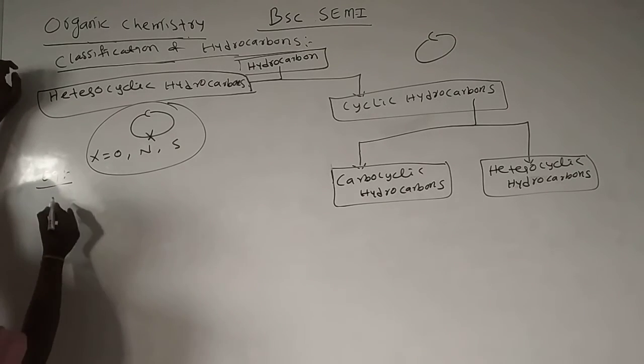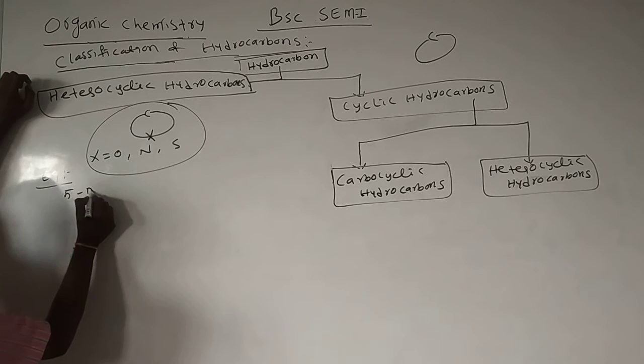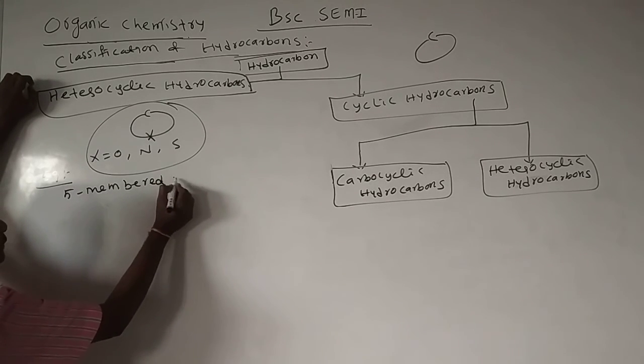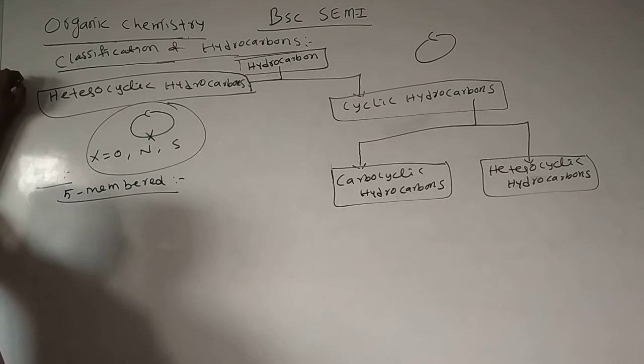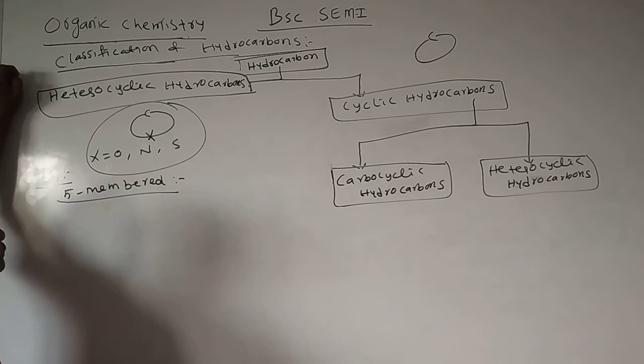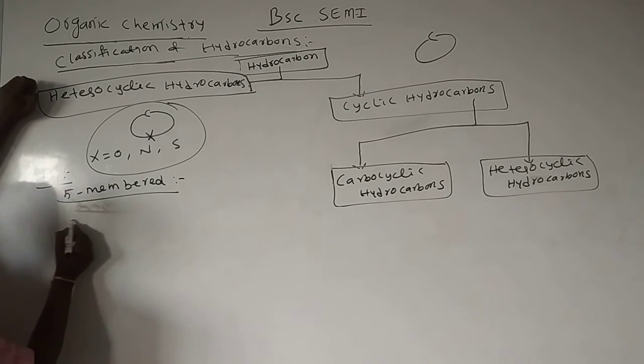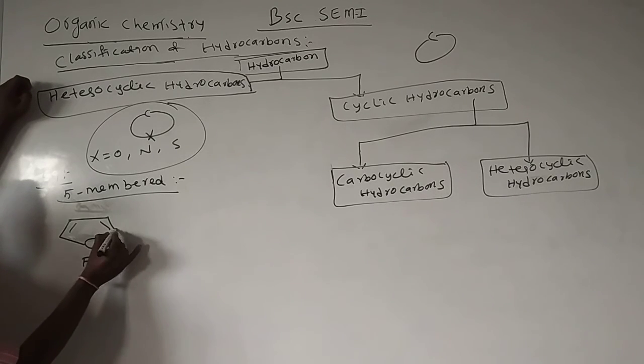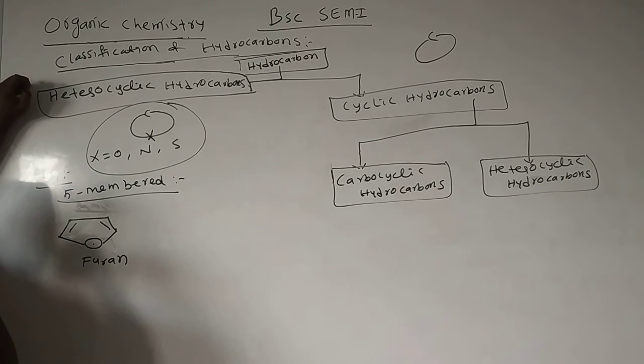Here I am giving 5-membered heterocyclic molecules and 6-membered heterocyclic molecules. First I am writing the 5-membered ones. This is furan: 1, 2, 3, 4, 5, five atoms, of which one is a heteroatom.